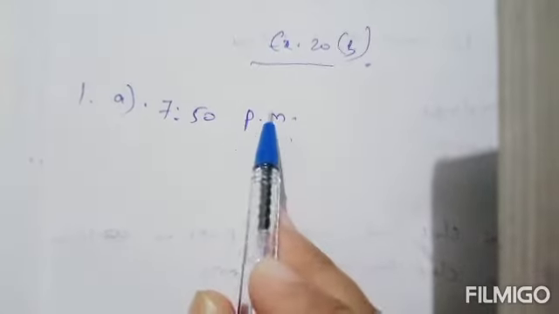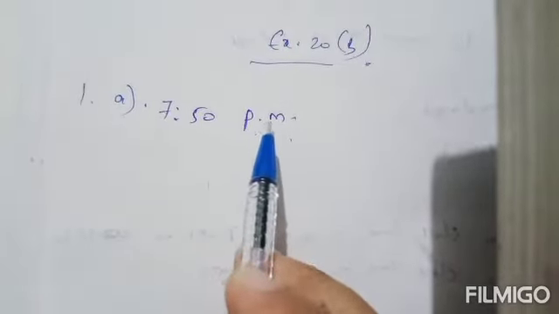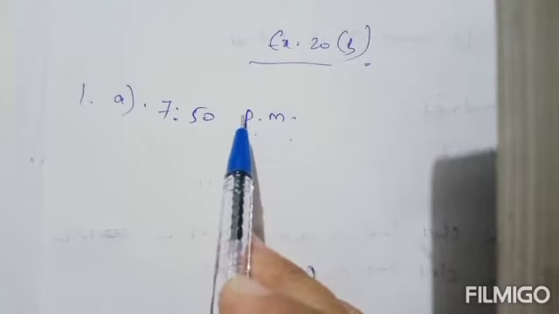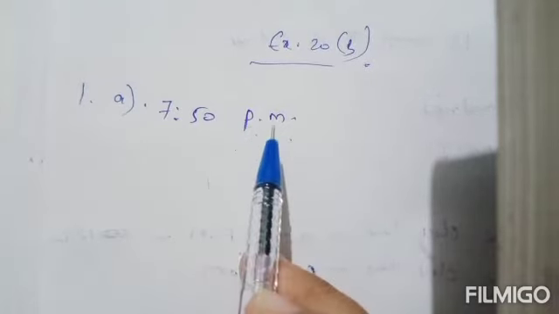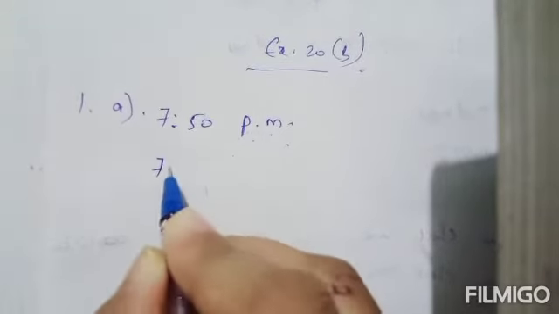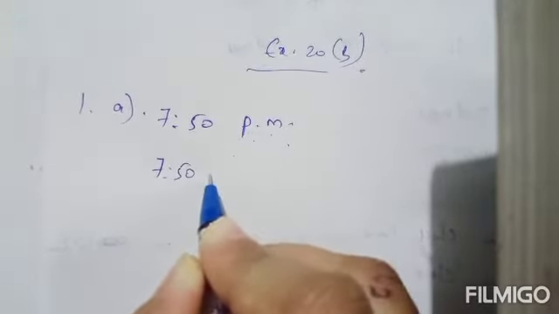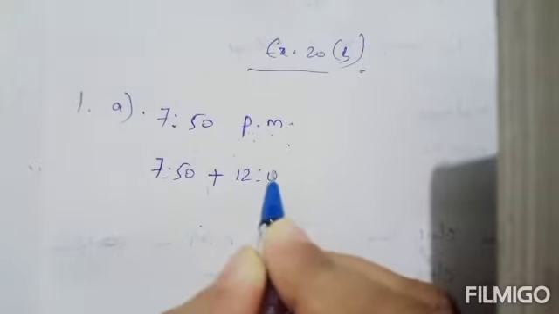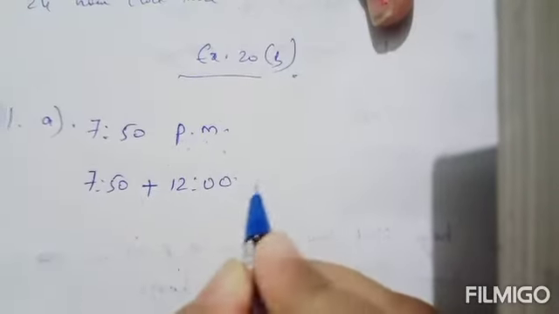If it is PM, you have to add 12 to the given time, and PM, just replace it by hours. So how can you convert this? Just add 7:50 plus 12. What will you get?